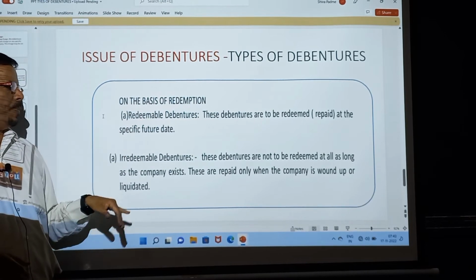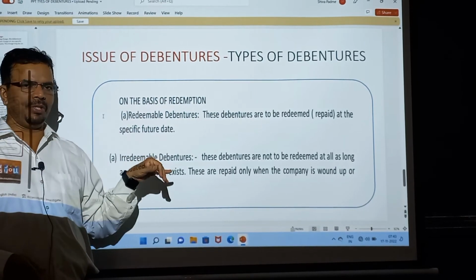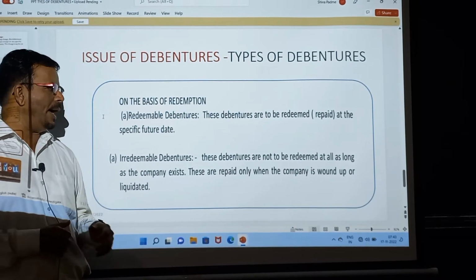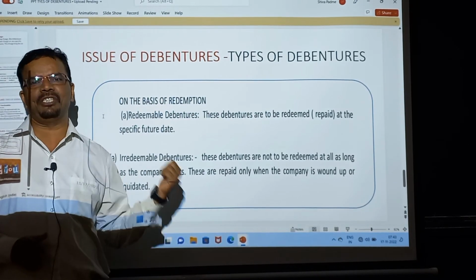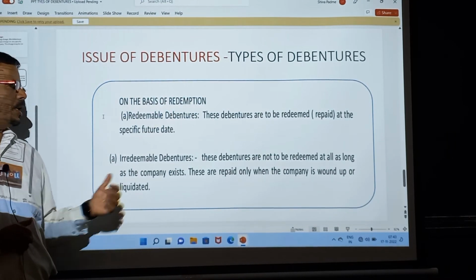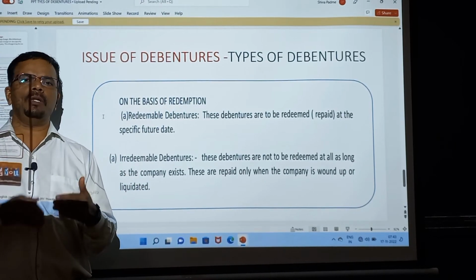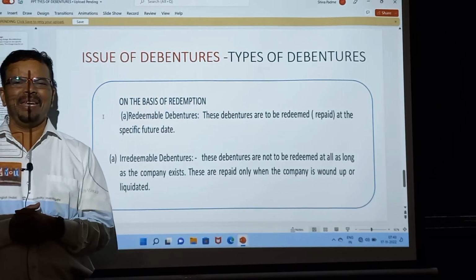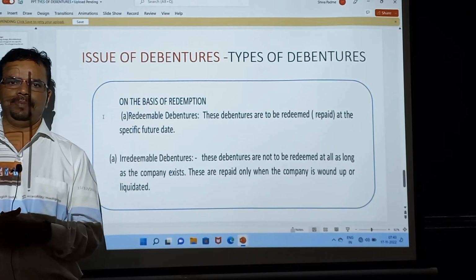And exactly opposite of this, irredeemable debentures are debentures which are not going to be redeemed as long as the company exists. At the time of winding up or liquidation, the company can pay this amount to such a type of debenture, and this is known as an irredeemable debenture.